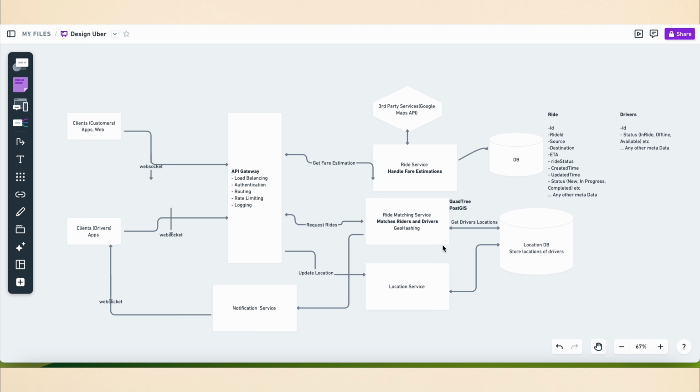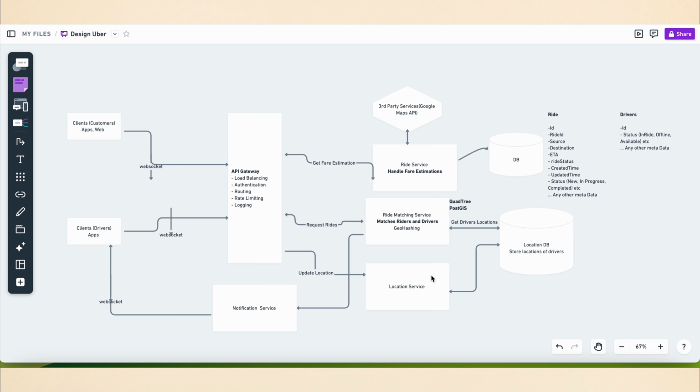Second, we have the ride matching service, which is the heart of this particular application, which we can call a matching engine. If any customer requests a ride for a specific destination, it matches a driver in your locality or for that particular destination, and for that purpose we have to use geohashing. I will discuss this service in detail in the deep dive. Right now let's focus on the overall system.